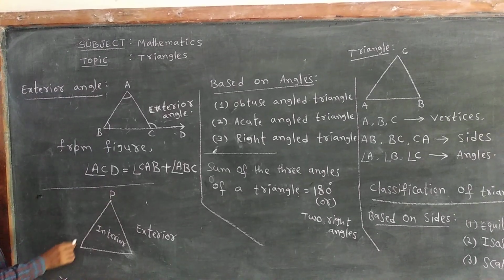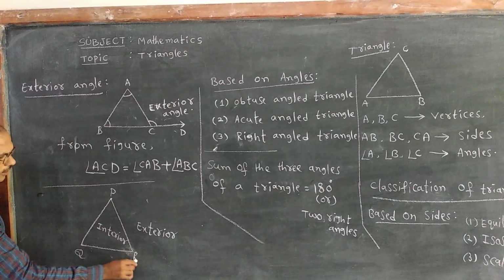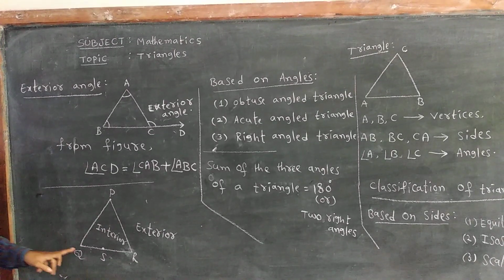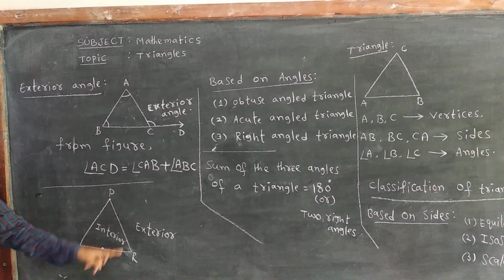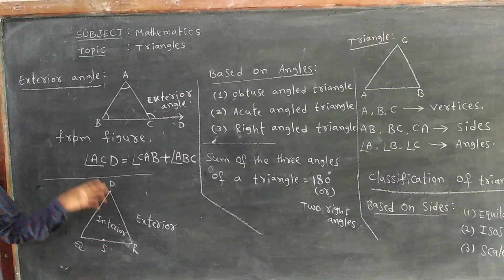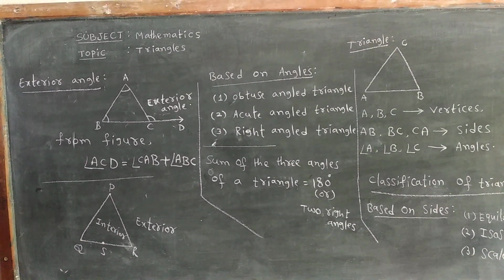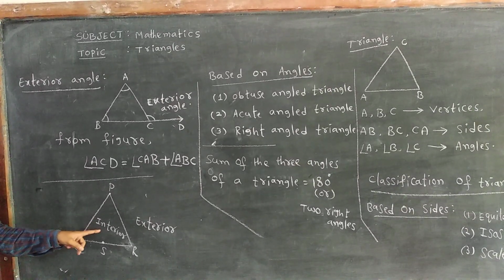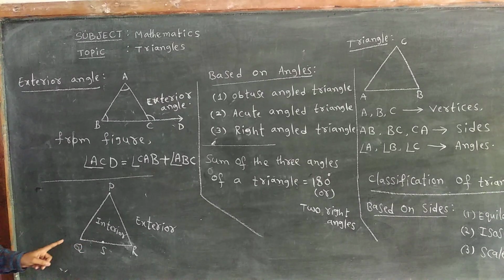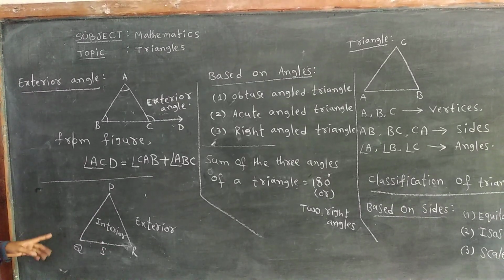Suppose P, Q, R and S are taken. Here P, Q, R and S, all four points are on the triangle. So every triangle divides the whole plane into three areas: the interior of the triangle, the exterior of the triangle, and the triangle itself.